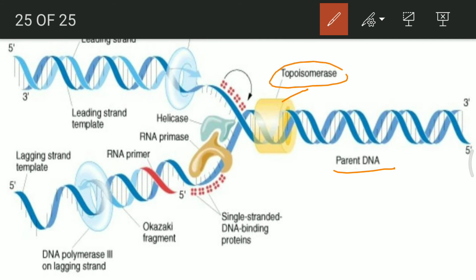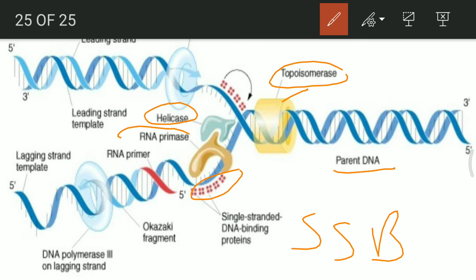You can see these four dots. These are all single stranded DNA binding proteins, or SSBs. Their function is to stabilize the DNA. The stabilization gives strength to the DNA structure, and no recoiling is allowed during this process. Then after that, there is the addition of RNA. I should say about helicase at first. Helicase will help in uncoiling the DNA.